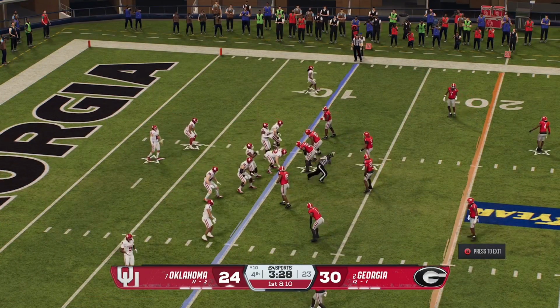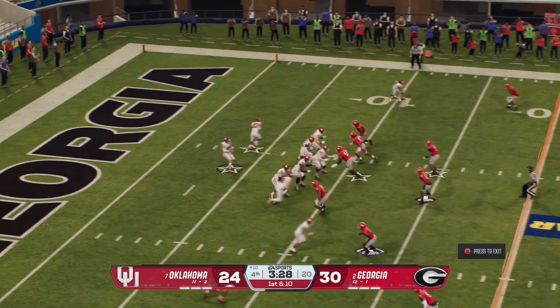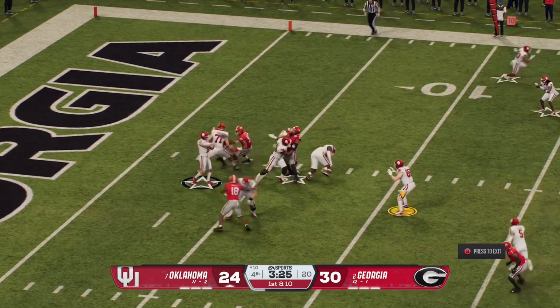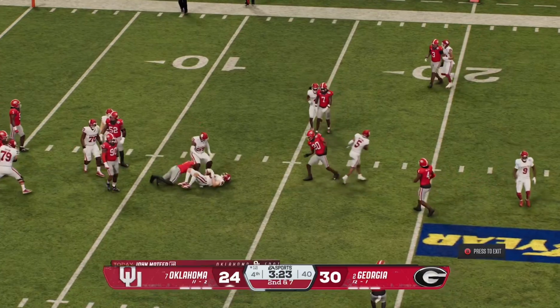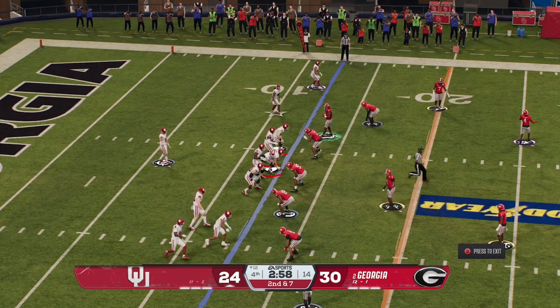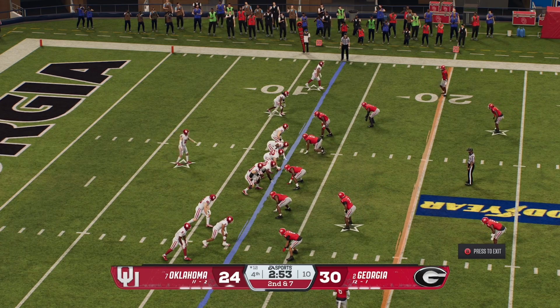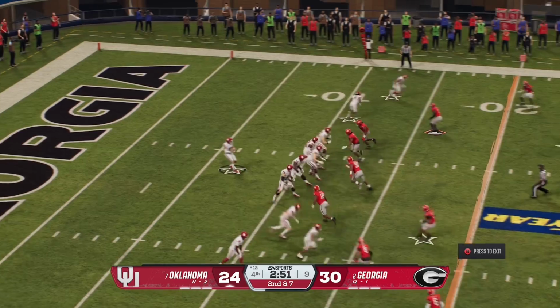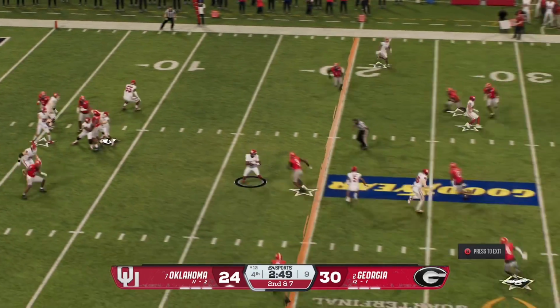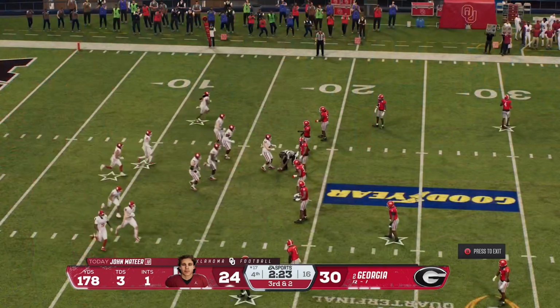But guess what, ladies and gentlemen? We have another close game. Against Oklahoma and Georgia. Georgia is up against Oklahoma 30-24. The Heisman winner, John Mateer, here at quarterback, takes a little check down. He's going to get a 2nd and 7, a 3-yard gain. He's thrown an interception. He has 3 touchdowns and 175 yards. It's 173, but shut up. It's basically 175. It's the Goodyear Cotton Bowl, by the way, not the All-State Sugar Bowl, which you knew that, but I have zero ball knowledge, so don't judge me, all right? But he's almost at 180 passing yards.